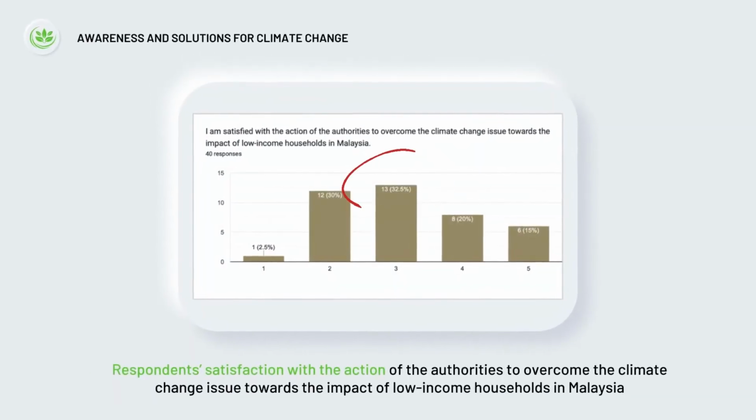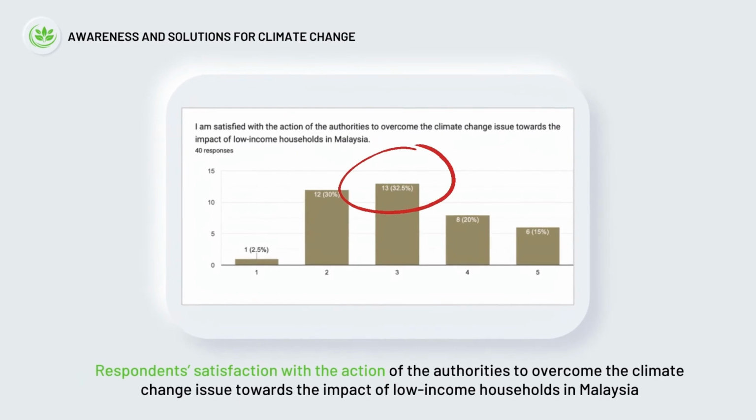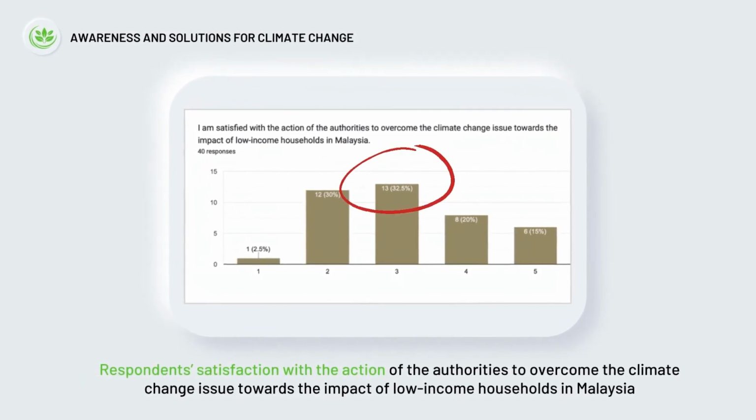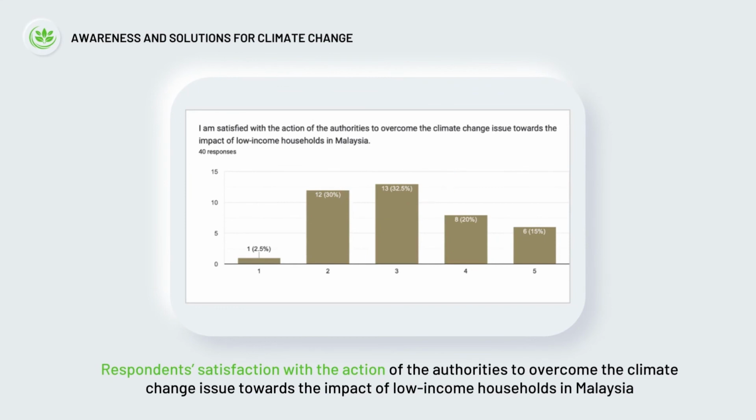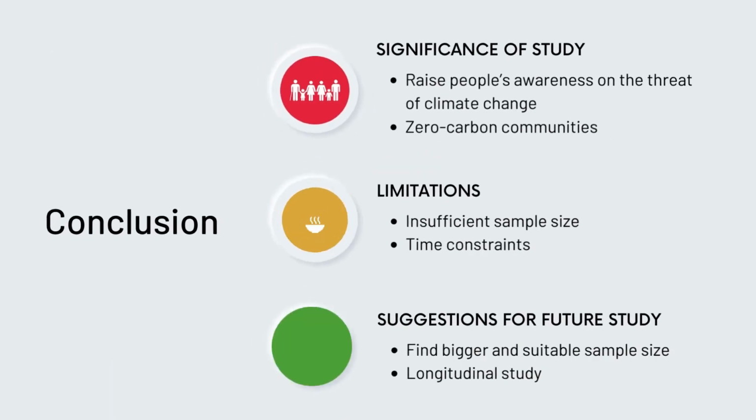Last but not least, 32.5% of the respondents choose neutral for satisfaction with the action of authorities which help to overcome the climate change issue. From this, we can see that the climate change issue is still troubling the citizens in financial security and health problems.